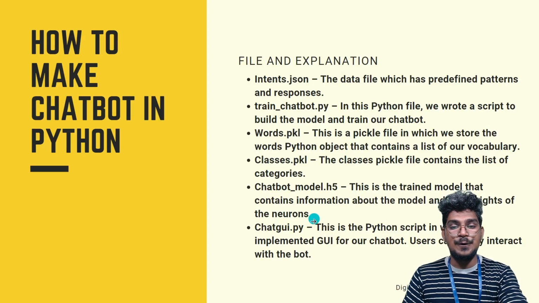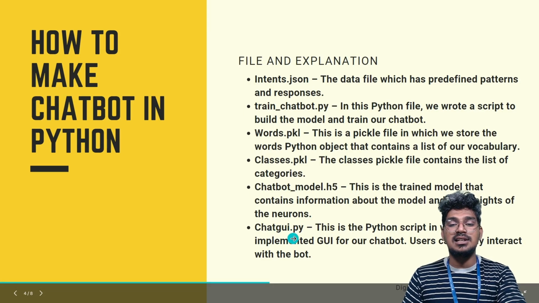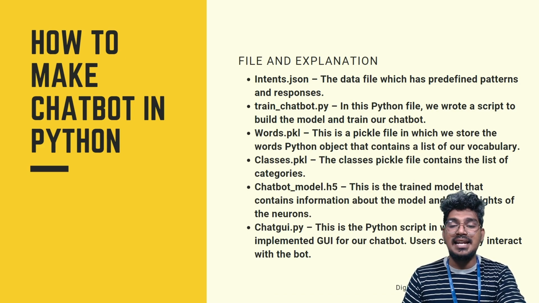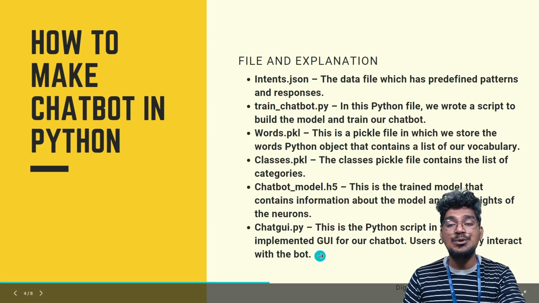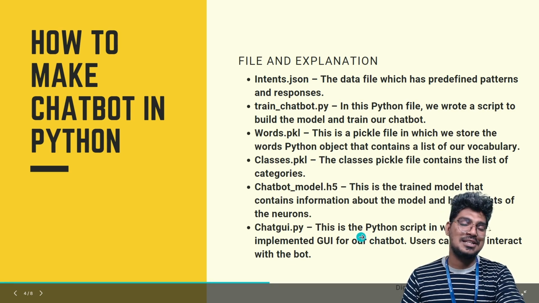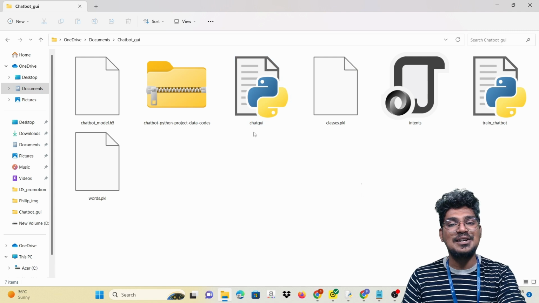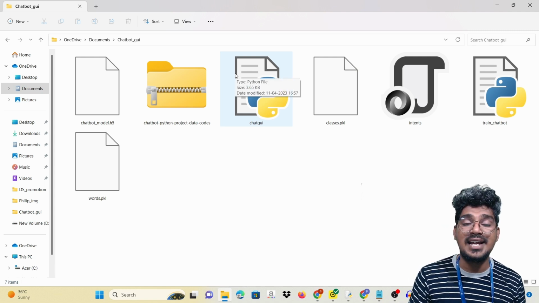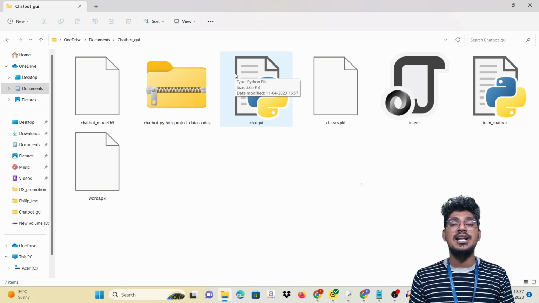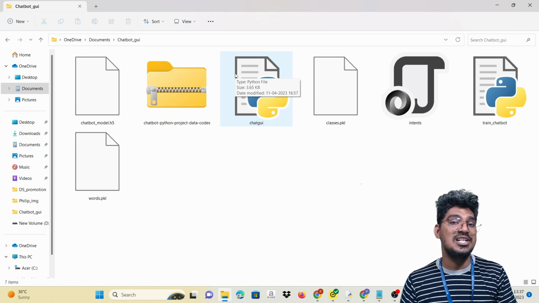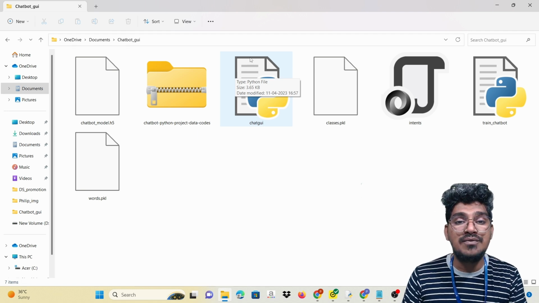Okay, right. So after that, chat GUI.py. This is the Python script in which we implemented the GUI for our chatbot, and the user can easily interact with the bot. This is the file written with the help of tkinter. So we are creating the graphical user interface. When you type any message to the chatbot, it will give the answer to you. So that code comes like this.